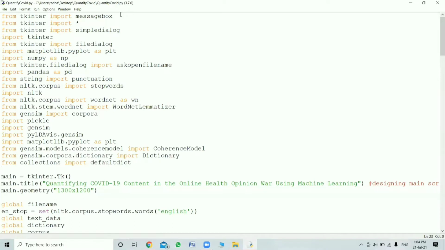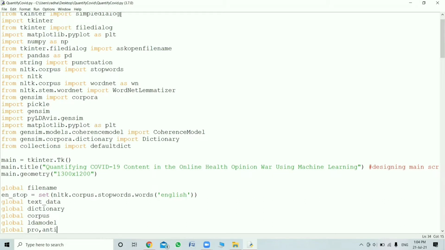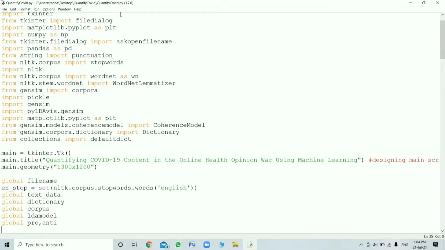Next, coming to the matplotlib library, it is imported because we have to present the data in the format of a graph. As I told, it should be shown in graph format. To display our data in graph format, we use matplotlib. Then we will import numpy. Numpy is imported for mathematical calculations. And then we'll import pandas as pd. It is imported for analysis and pre-processing of data.